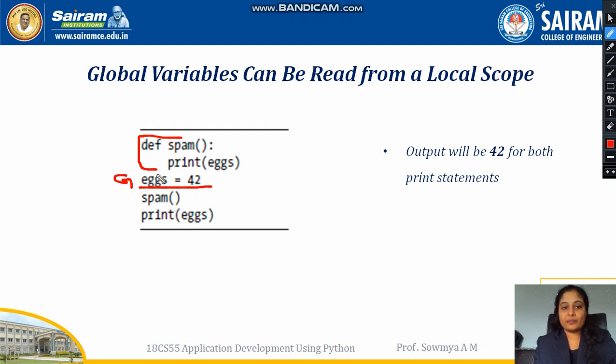Call the function spam. If you call the function spam, the print statement inside the spam function will be executed. The value for the variable x is taken from the global variable x, and if you print the same value of x from the global space, the same value of x will be printed here also, because here x is a global variable which can be accessed through the entire program. So this is how global variables can be accessed in the local space of different functions in the program.